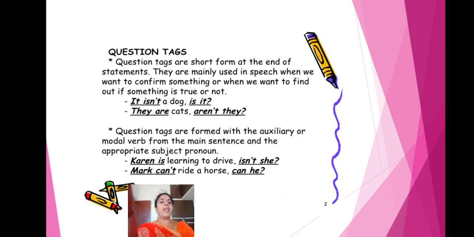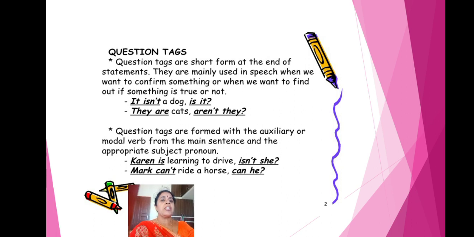Mark cannot ride a horse. Mark is a boy, so you can't write can Mark. You have to write can he. Can he is the question tag. Mark cannot ride a horse, can he? Understood children? So what are question tags? Question tags are the short form of writing at the end of the statements.